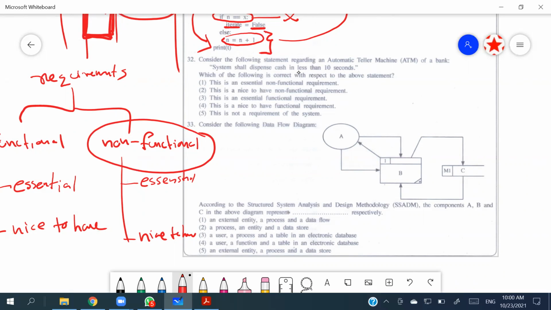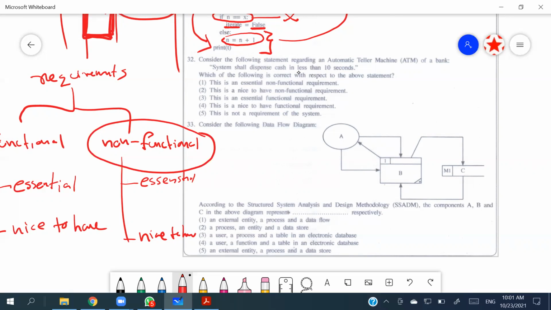And why are we moving to an ATM? To dispense the cash as soon as possible, right? Otherwise, we will go into the bank and give the bank book and do the withdrawal. No? So the reason for an ATM is to be quicker in our transaction.